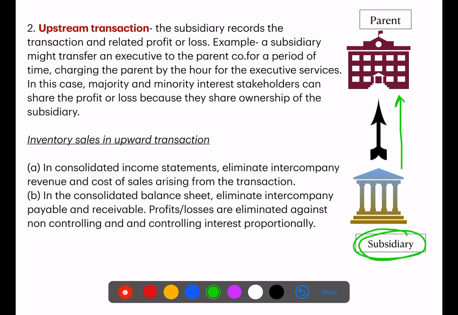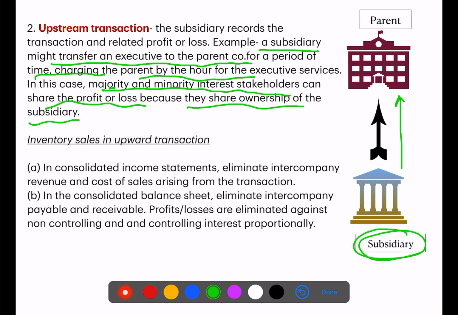An example is a subsidiary transferring an executive to the parent company for a period of time, charging the parent by the hour for the executive services. In this case, majority and minority interest stakeholders can share the profit or loss because they share ownership of the subsidiary. Now, what happens when the subsidiary makes a sale of an asset to the parent, or any sale of goods or services?